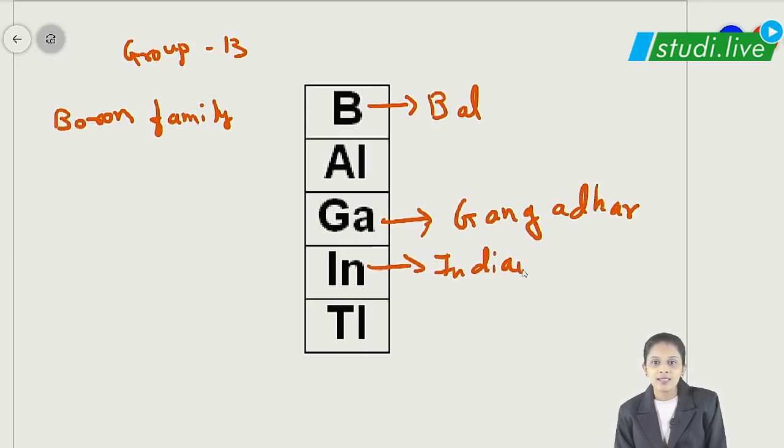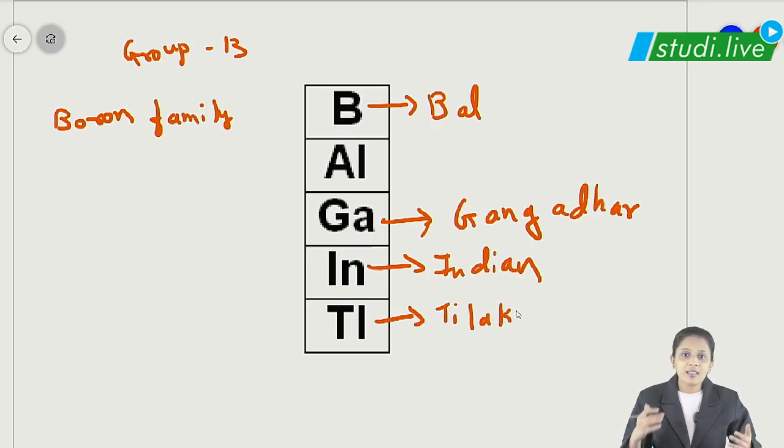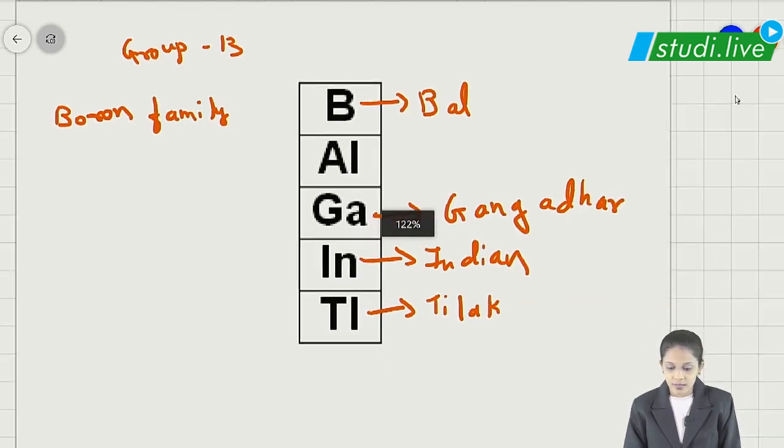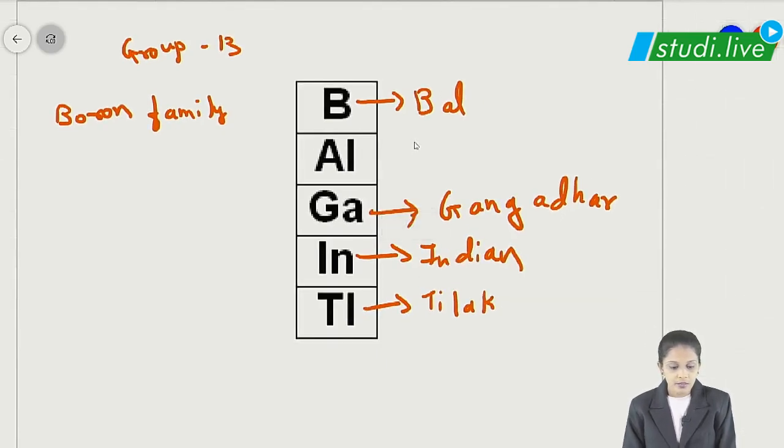The Bal Gangadhar having an Indian tilak, so we are going to say Bal Gangadhar Indian tilak. Similarly, we have boron, aluminium, gallium, indium and thallium.